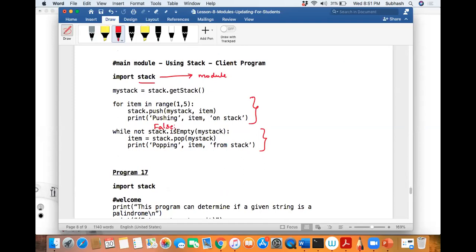It means if it is not empty, then do the pop. While not stack is empty: if the stack were empty, it would have given true. Because the stack is not empty, it gave false. While not of false will become true, correct? So while true, I'll enter into that loop. Agree, disagree?